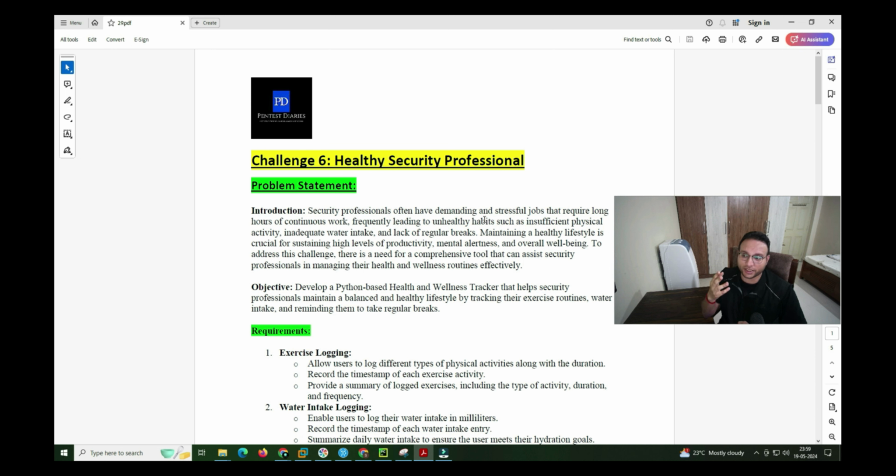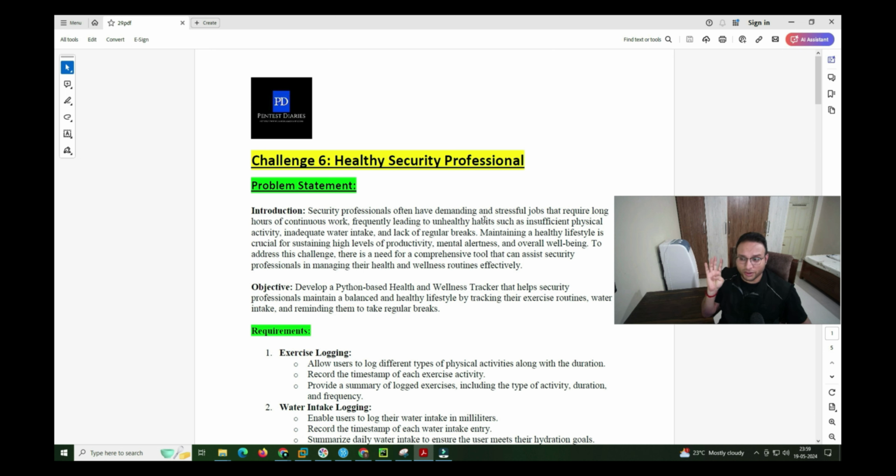Now the third category. These are the options we have to display on our screen when we run the code. The third one is reminders. If we want to set a reminder, like every 30 minutes or whatever the time is, to take a break, I wanted my code to be a bit intelligent so that it can guide me when to take a break. Whenever I'm exceeding the limit, it will notify me that now it's time to take a break, so that I take care of my health along with my work.